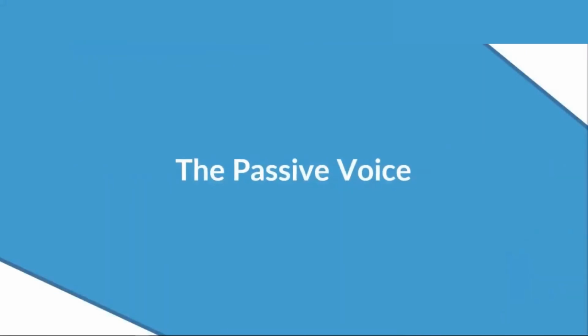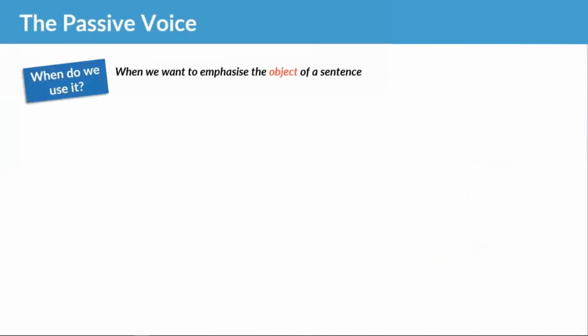Now, what is the passive voice and when do we use it? Well, we use it when we want to emphasize the object of a sentence. So the object or the recipient of the sentence becomes the subject.